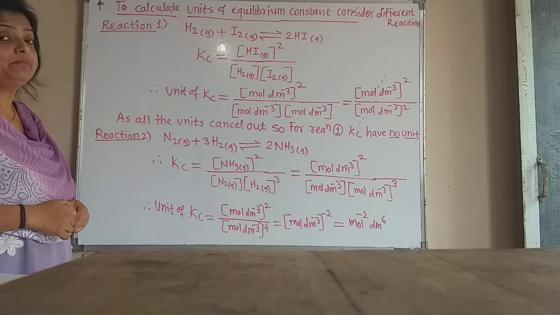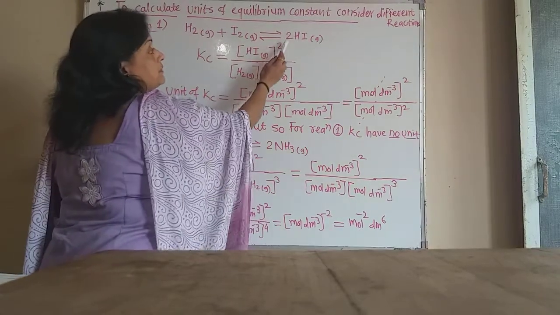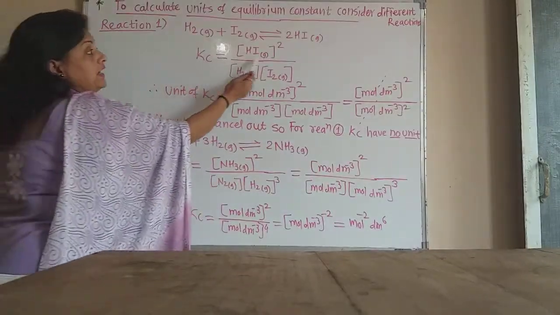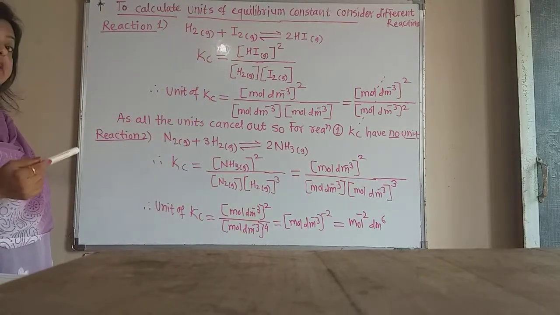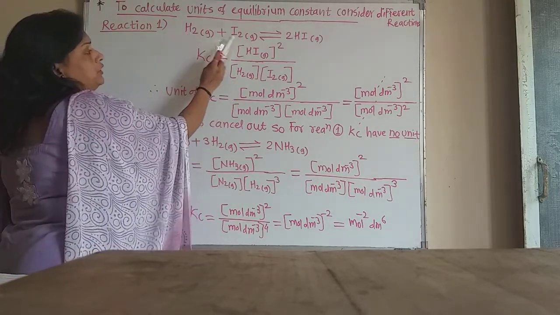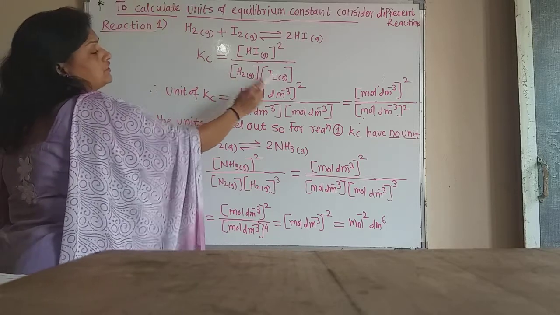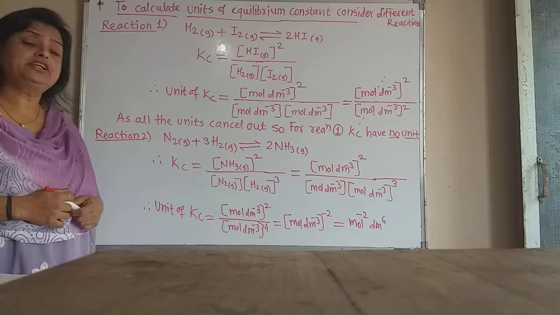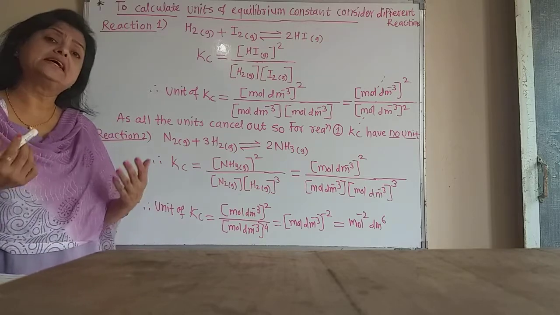Now Kc is given, according to the law of mass action, by the concentration of the product raised to its coefficient, here the coefficient is 2, divided by the product of the concentrations of the reactants raised to their coefficients. Here H2 and I2 do not have any coefficient, so it is only the concentration of H2 times the concentration of I2 gas. We know that concentration is given in the unit moles per decimeter cube, that is moles per liter. Decimeter cube means liter.